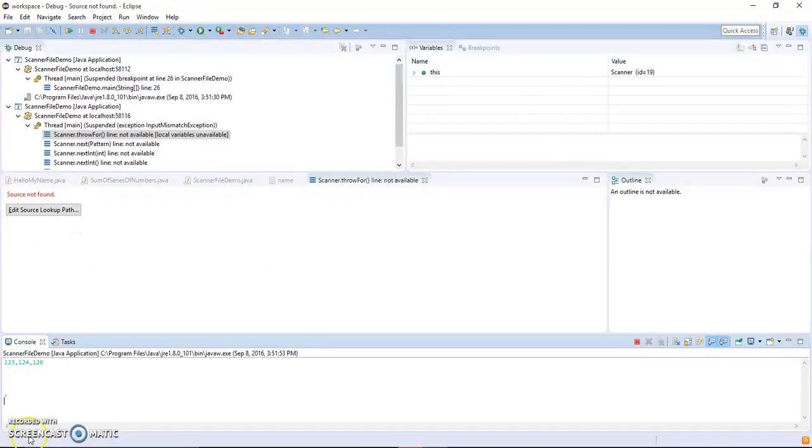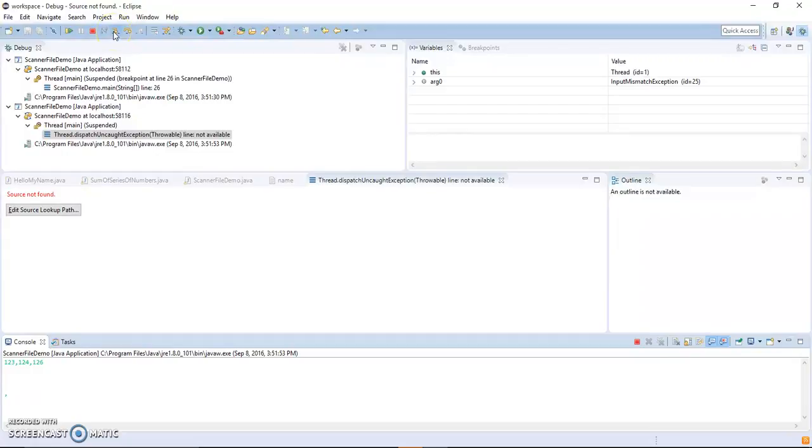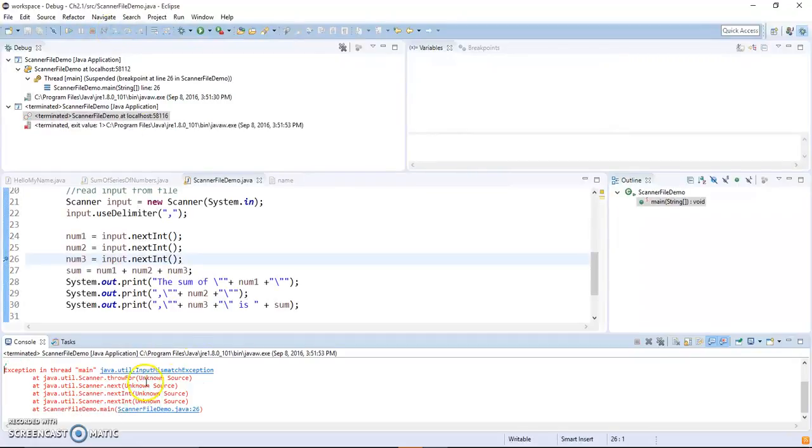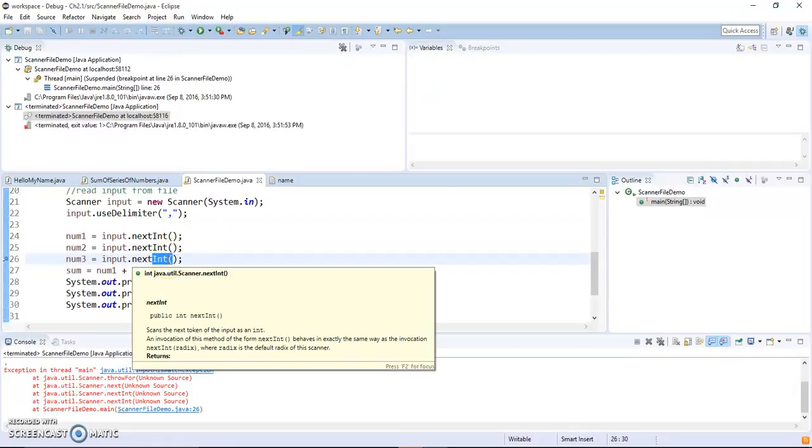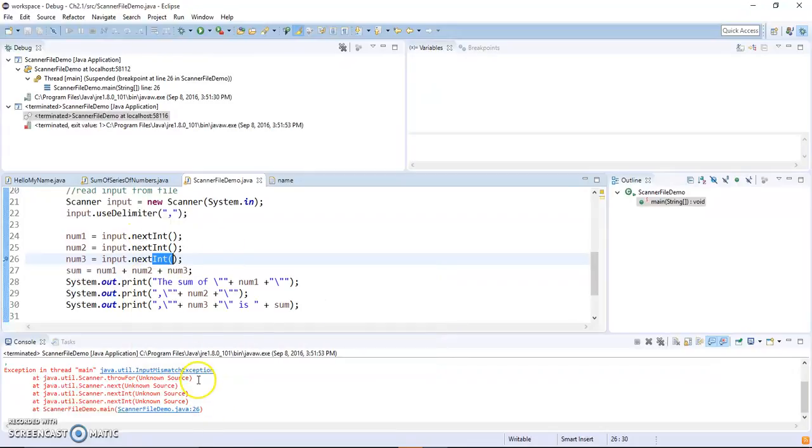When it stops, do you see the problem, right? Let's see. If I keep doing that, it actually starts to run into a problem, input mismatch. Why input mismatch? Because we use next int, we use next string. It takes all the new line characters that I enter, the returns, right? As part of that last number. And it's not an integer anymore. It looks at it like it's holding a string, right? So that's why there's an error, input mismatch.